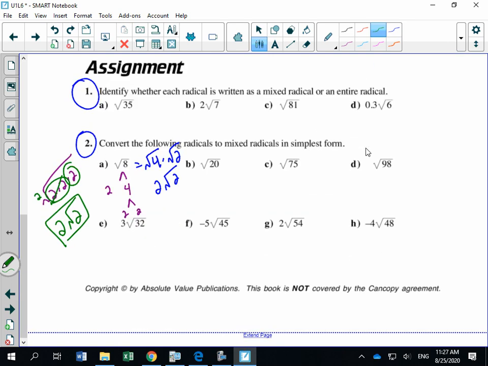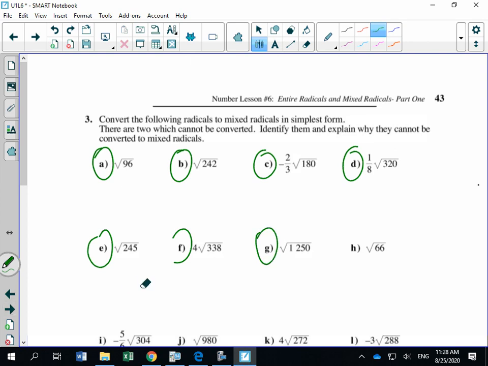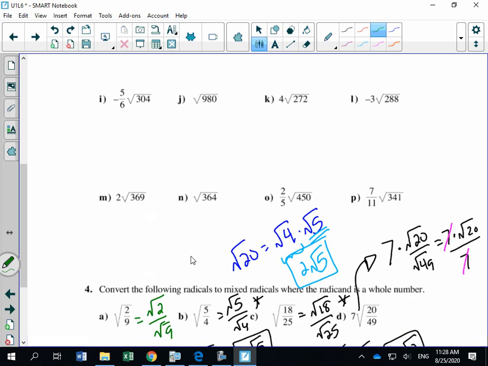So that's how I would do this question. I'd break it down, right? 75 divided by 3 and 25, 5 and 5. 98 divided by 2, right? This guy divided by 2. So do the method that I just taught you for all of number 2. For number 3, I want you to do A, C, F, G. Okay, I'm going to circle a few. A, B, C, D, E, F, G. I want you to do those ones. If you guys can do those, you will get all these questions right.